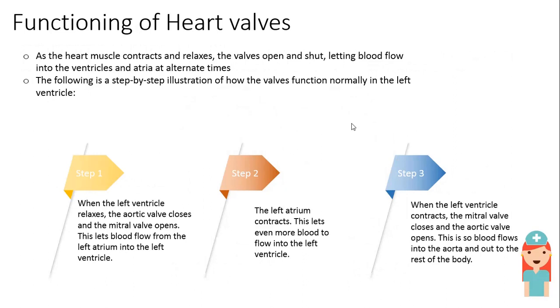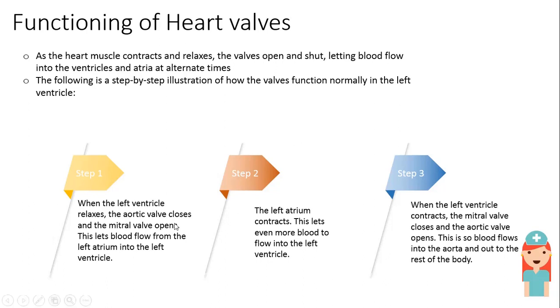Functioning of the heart valves. As the heart muscle contracts and relaxes, the valves open and shut, letting blood flow into the ventricles and atria at alternate times. This is an illustration of how it happens. When the heart contracts and relaxes, the valves will open and shut at alternate times.